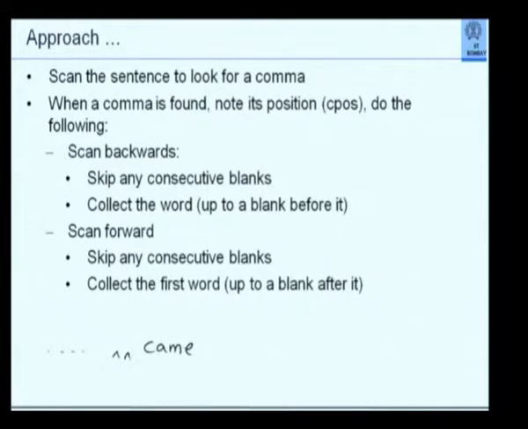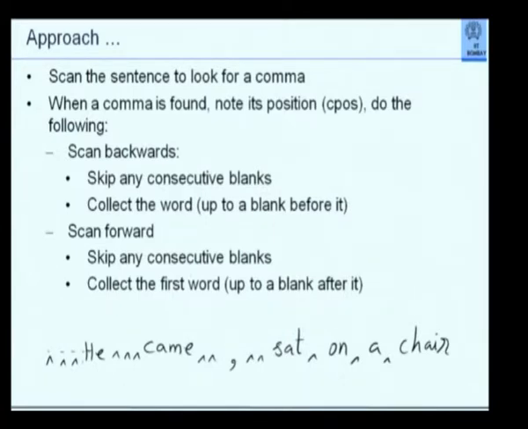Let's say there are 3 blanks before this, 2 blanks, comma, and there may be blanks here. Let's say this is one sentence. So look at what we are trying to do. It is useful to take the sample sentence and analyze your own algorithm in your mind.